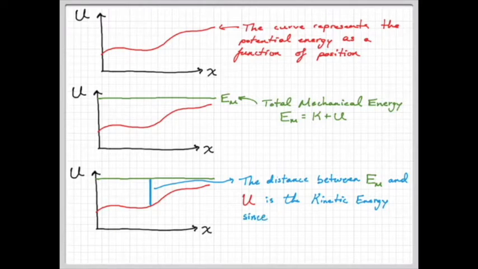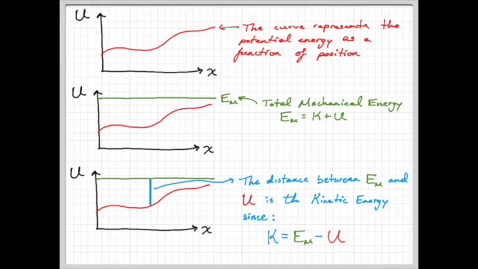And if we look at it mathematically, at the previous statement about what the total mechanical energy is, if we solve it for kinetic energy, we get total mechanical minus the potential. So total being the green line minus where the red line is, and that extra space tells you how much kinetic energy you have, which should make sense. If you follow the red line, the closer I get to the total mechanical energy line, the more potential I get and the less kinetic we have, because there's less space.